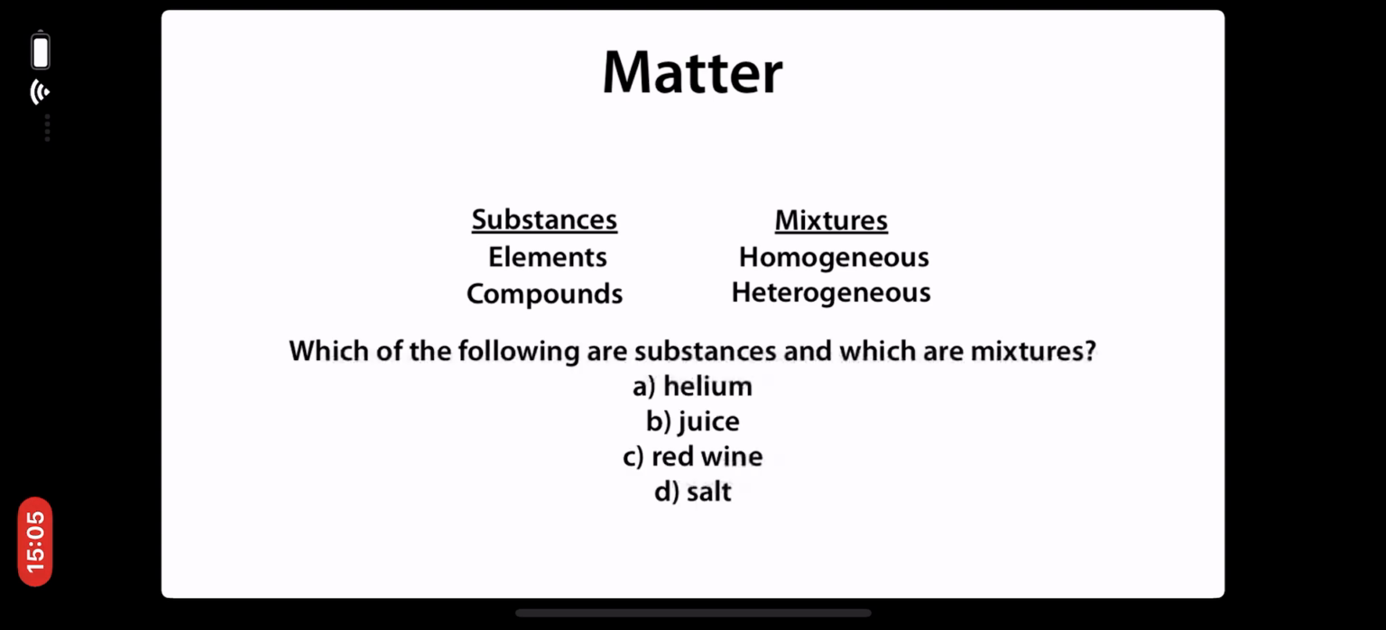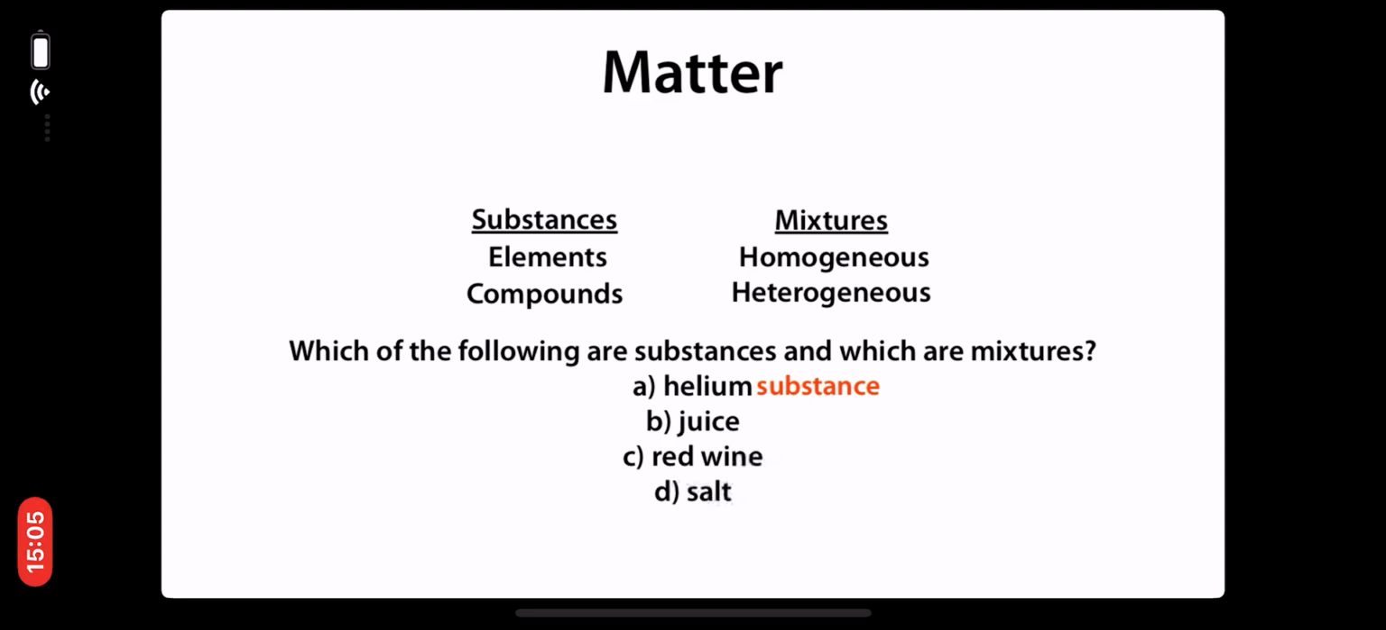An example question we might see is, which of the following are substances and which are mixtures? And we have four choices: A, helium, B, juice, C, red wine, and D, salt. So let's start with A, helium. If we look at the periodic table, we see that helium is listed as an element. So since we know that elements are substances, we're going to call that a substance.